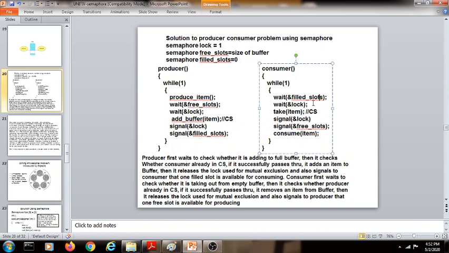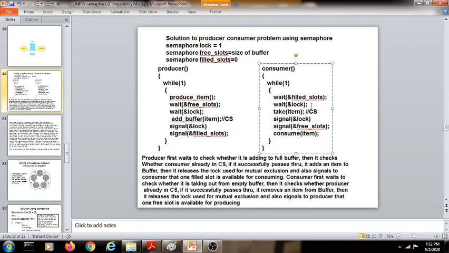It doesn't mean that if there is any filled slot, immediately the consumer will consume that data item. It has to first check whether the producer is producing some data onto the buffer simultaneously. For that reason, it will again wait for the lock semaphore. Try to understand, lock semaphore is a semaphore or resource guard for guarding the buffer resource which is being used by the producer and consumer simultaneously.